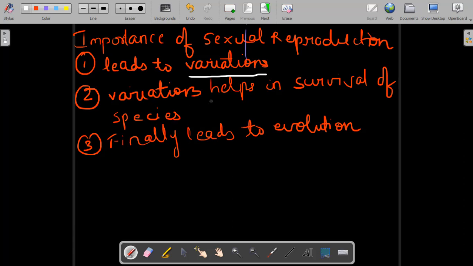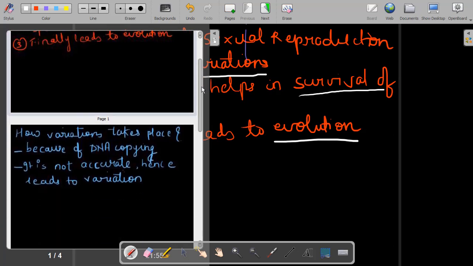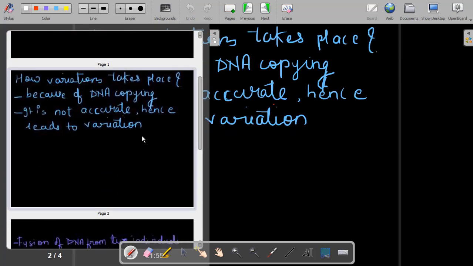Why do you require variations? Because it helps in survival of species, as I said just before this. And finally, it leads to evolution or formation of new species. So importance is leads to variation. Variations are important for survival, and finally it leads to evolution. Okay? The next question which comes to my mind is, how is this variations generated or taking place?